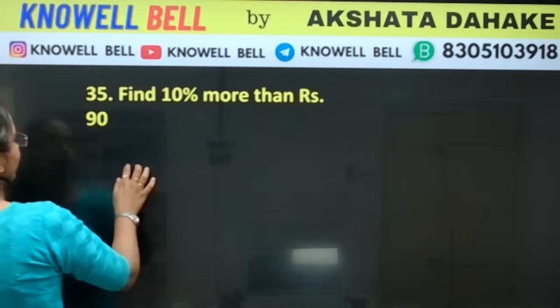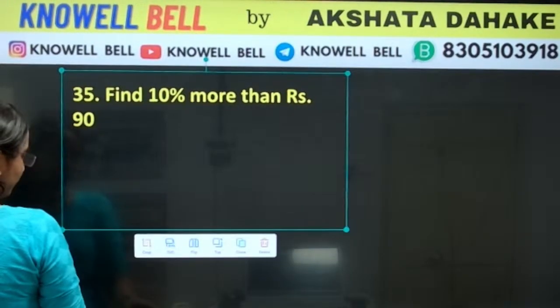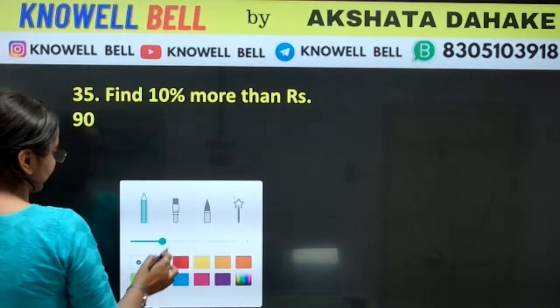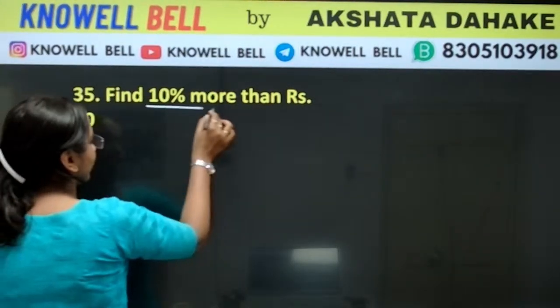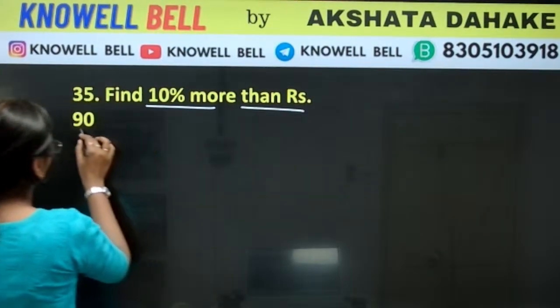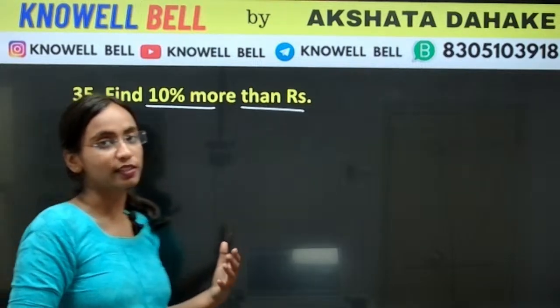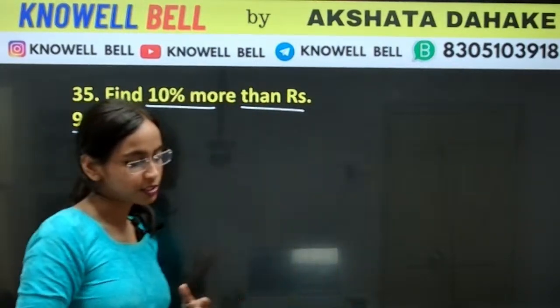The next question, find 10% more than 90. What we have to do? We have to find 10% more than 90. How we will solve the question? Question क्या कह रहा है? 10% more than 90. What is the meaning of this? इसका मतलब क्या हुआ? 10% more than 90.